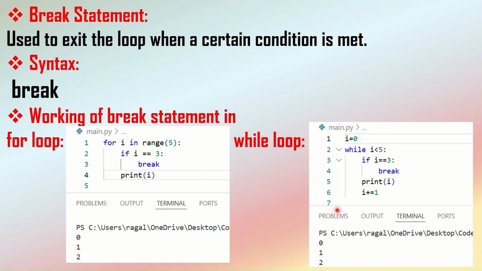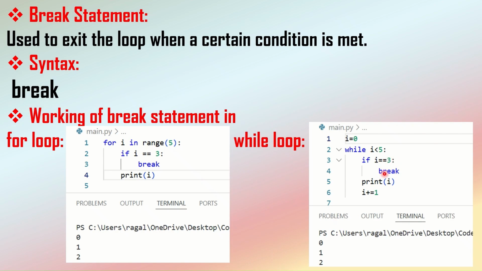So that's why I was incrementing the value of i by 1. Here, whenever the i value becomes 0, it doesn't satisfy the break condition, so it will print the value of i, and then the i value gets incremented to 1. 1 less than 5, the condition is satisfied. 1 is not equal to 3, so the condition becomes false, and then it will print the value of 1. Same again, the value gets incremented. Now the i value becomes 2, 2 less than 5. The condition is satisfied, it will print the value of i, and the i value gets incremented. Next, the i value becomes 3, 3 less than 5. The condition is satisfied, but here the i value becomes equal to 3.